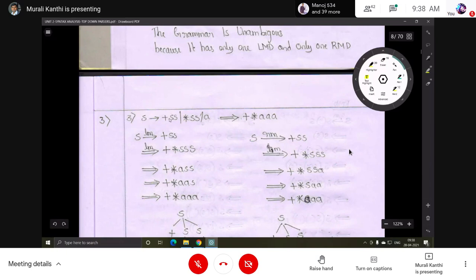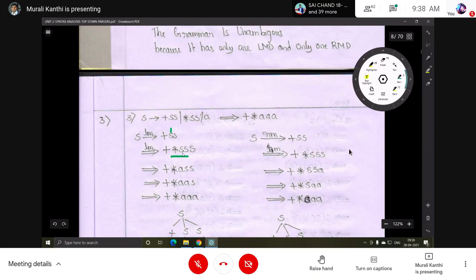We don't use this first production. Then if you use a third production, after plus star is there, not a. Okay, you may not get the input string. So better to use this second one. In place of S, yes, this one. Which one? This, star S S. In place of this S. Then the other is already there.